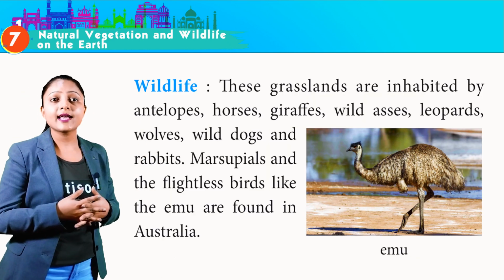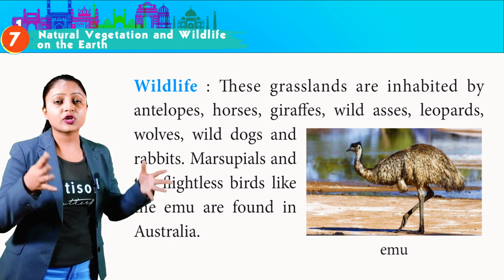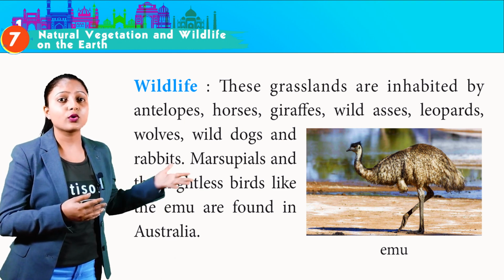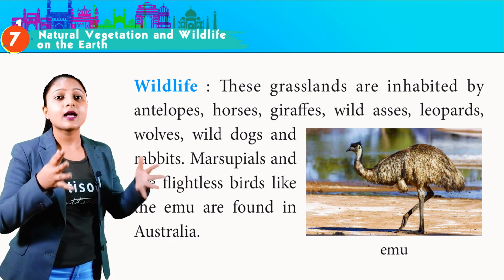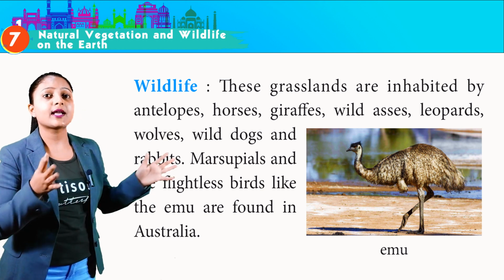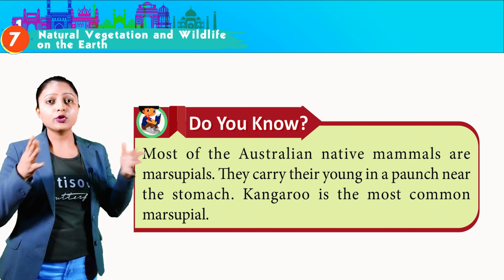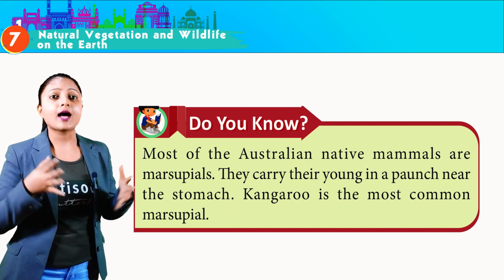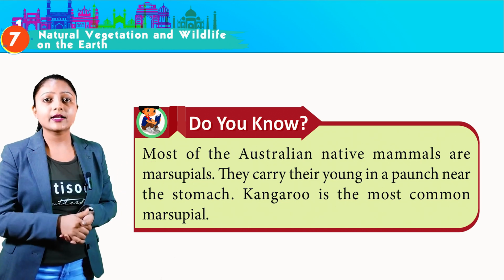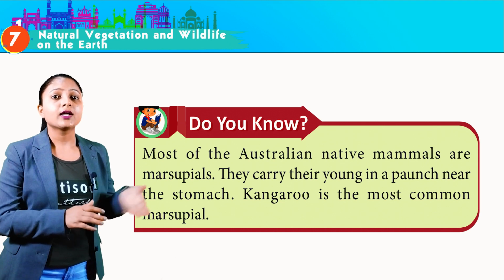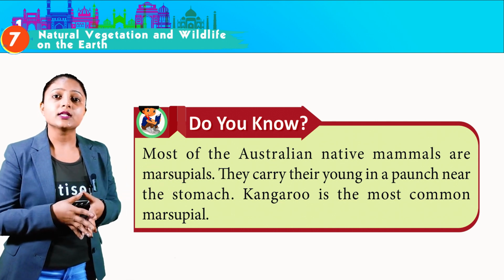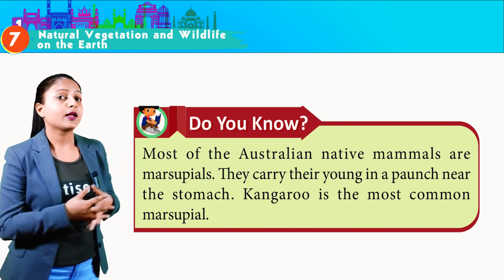Wildlife. These grasslands are inhabited by antelopes, horses, giraffes, wild asses, leopards, wolves, wild dogs, and rabbits. Marsupials and flightless birds like emu are found in Australia. Do you know, most of the Australian native mammals are marsupials. They carry their young in the paunch near the stomach. The kangaroo is the most common marsupial.